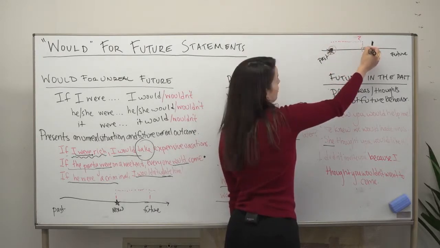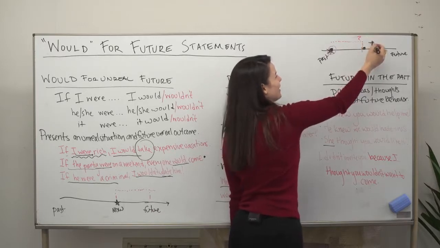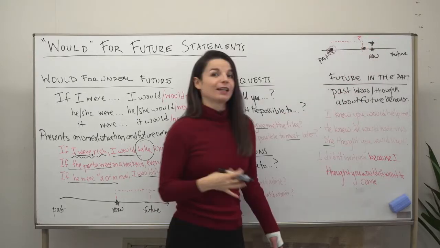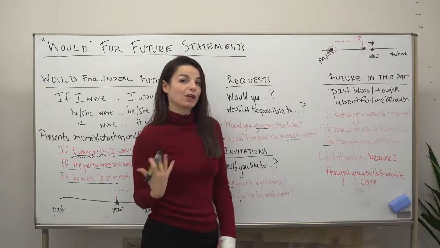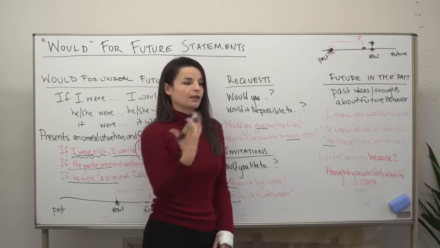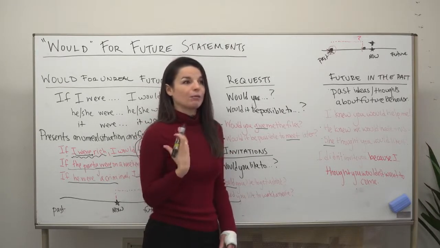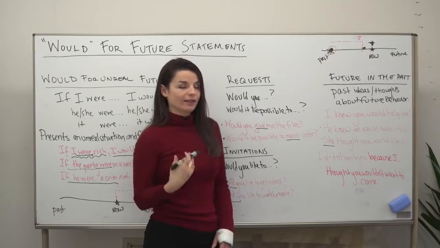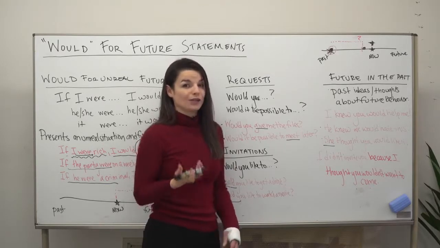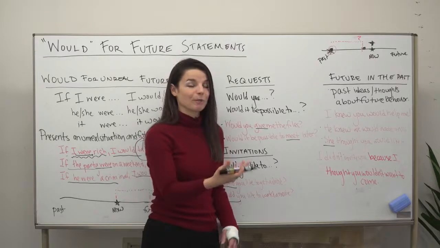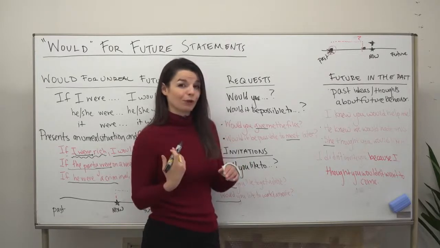And did you like it or not? We don't know. But the conversation is happening now. So she thought you would like it. He thought you would like it. Meaning the speaker, or rather the person who made the decision, thought that the listener would enjoy something in the future, but that future point is before now.